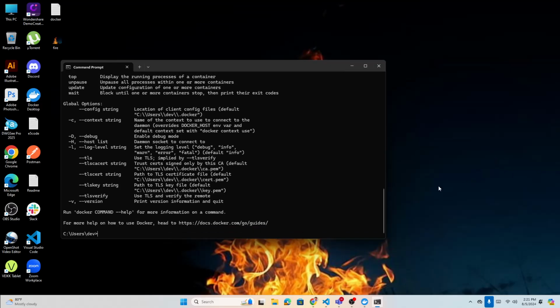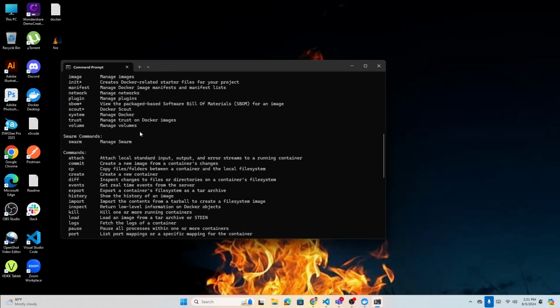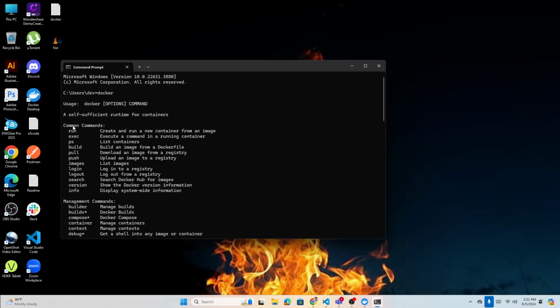See, it gives me a couple of things here. Common commands. So what is Docker? A self-sufficient runtime for containers, right? There are commands you can use like run, exec, ps to list all the containers, build, pull, push images, login, logout, search, version, info.